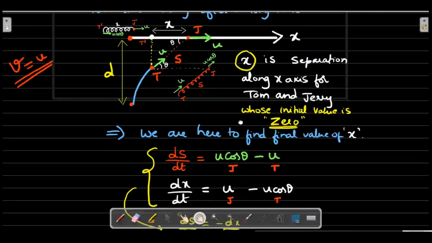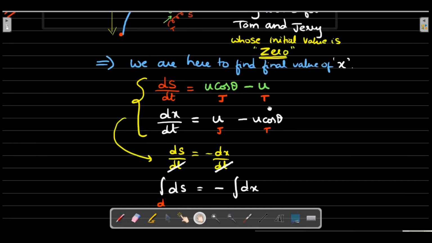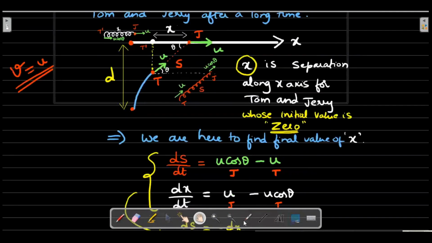So we are going to cancel out the dt and integrate over both sides. So integration of ds should be minus integration of dx. Always map the correct limits. What's the first value of s? I think first value of s is d. I think last value of s is the same as last value of x.